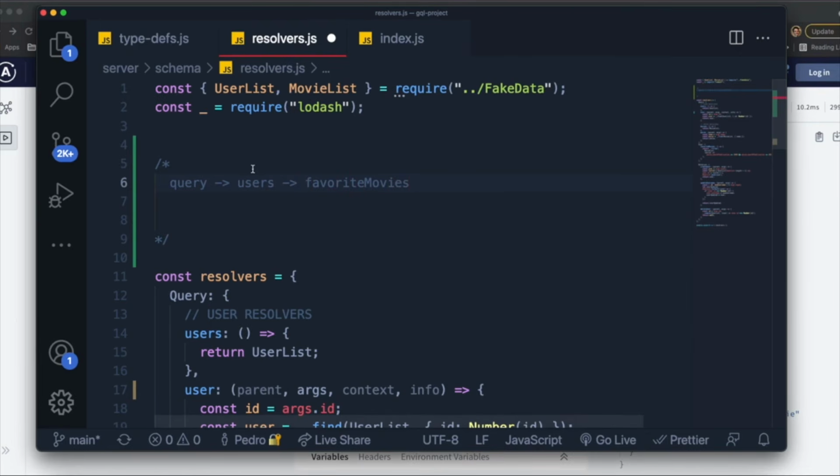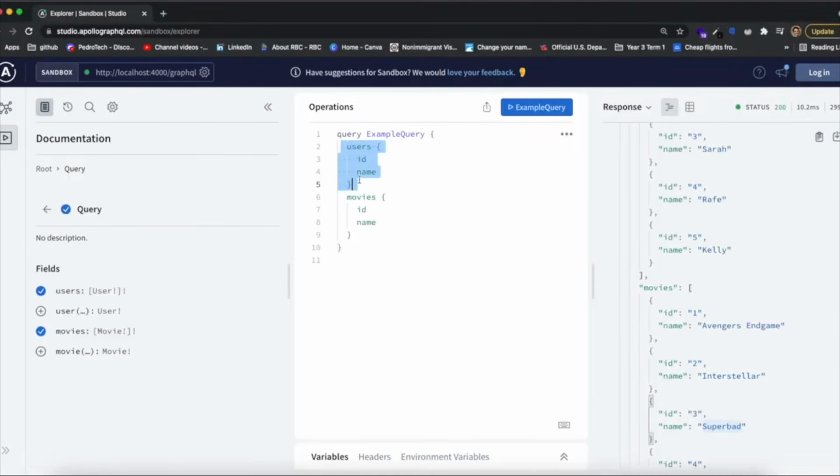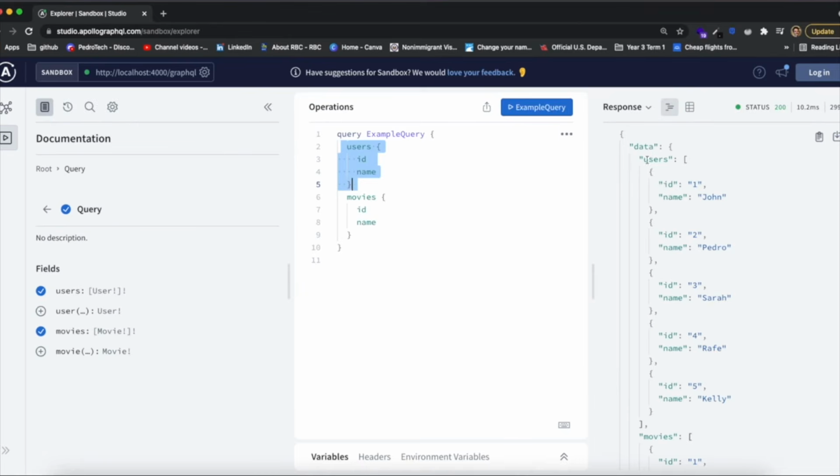Now what happens is when we make a query, the parent over here will be undefined, because this level doesn't return anything. But when we query users, this over here will return whatever we want. So in our case, it is returning a list of IDs and names. So it's a list with a bunch of objects for each user, which includes the ID and name.